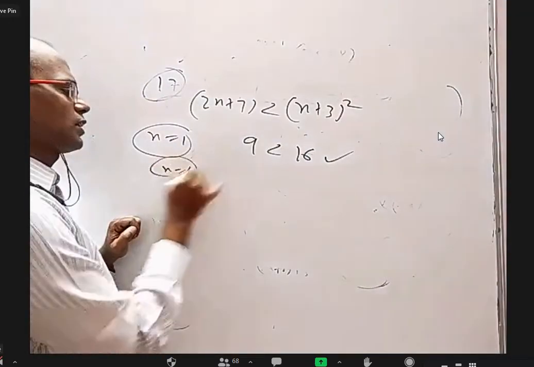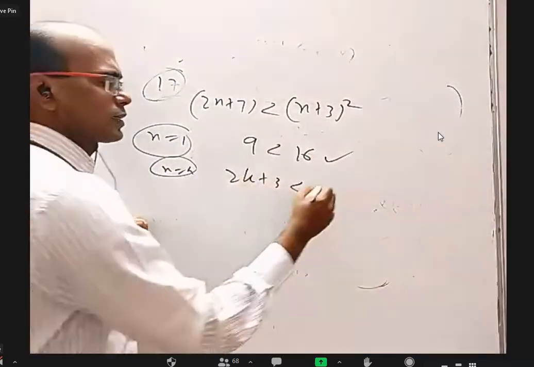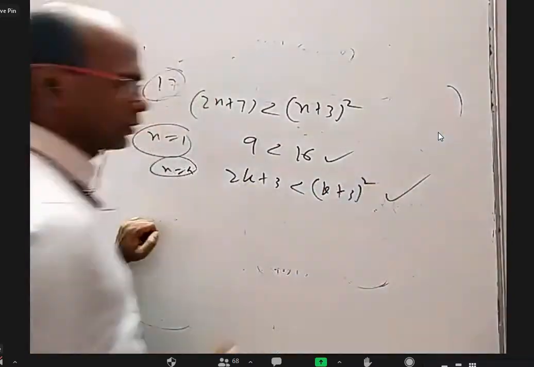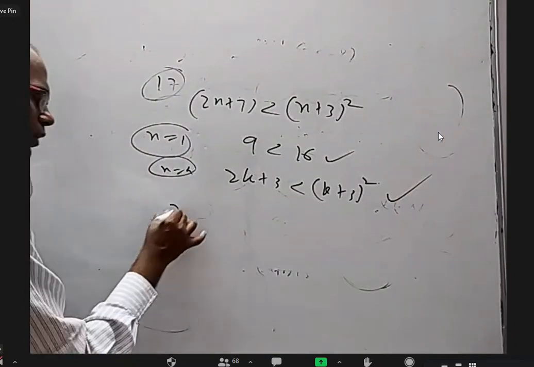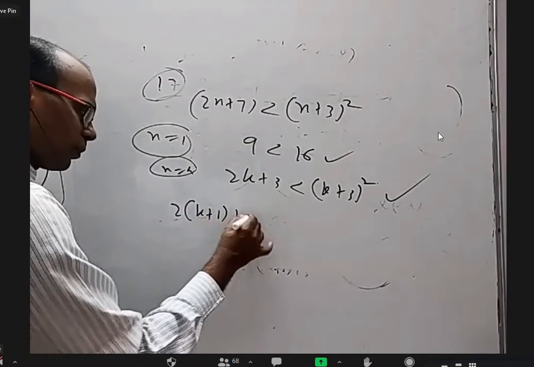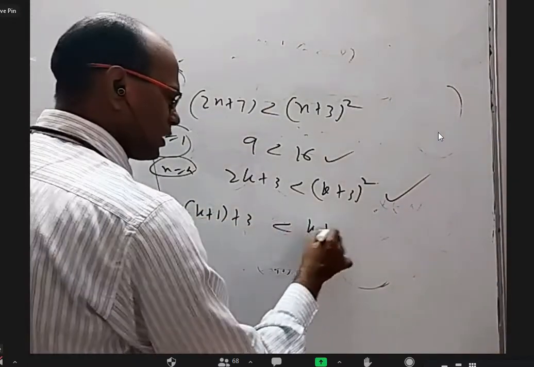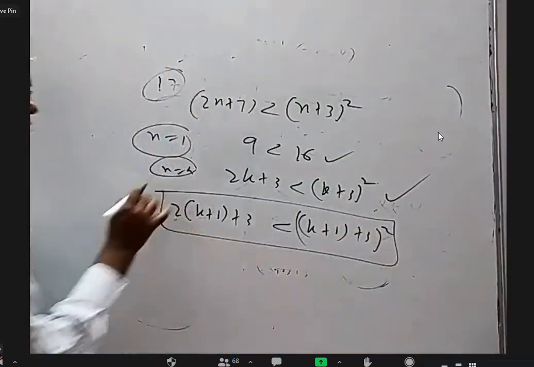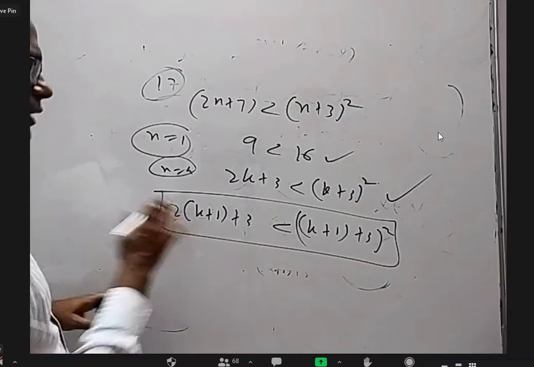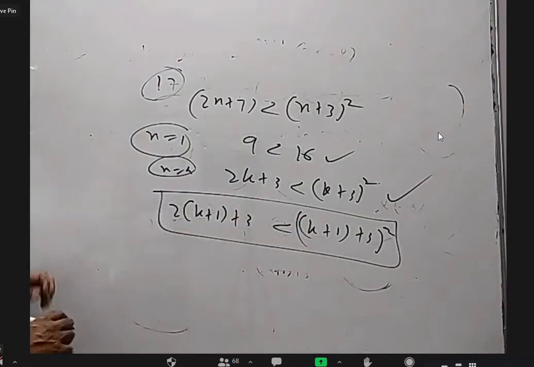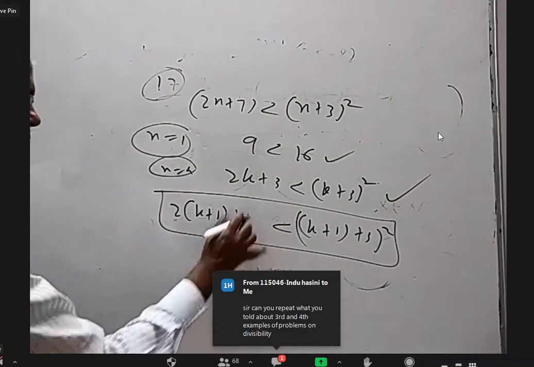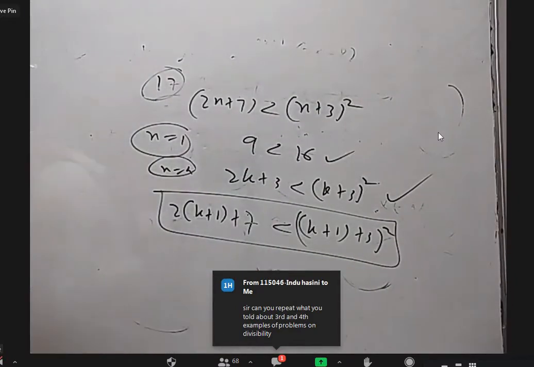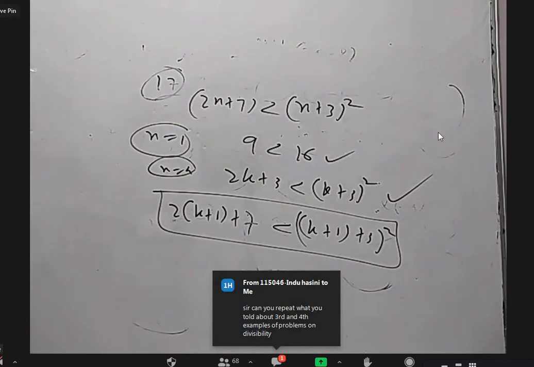And n equal to k is very simple. 2k plus 3 is less than k plus 3 whole square is taken for granted. That is we assume. What we have to prove is 2 into k plus 1 plus 3 is less than k plus 1 plus 3 whole square. I have to prove this. Just keep in mind. Don't take this, only take LHS of this, but keep in mind. Sir, it is whole cube. This is whole square only, not whole cube. Okay, sir. I will explain the difference.